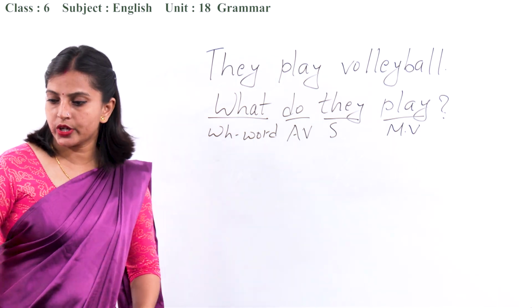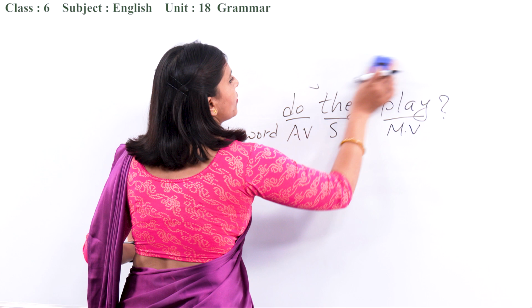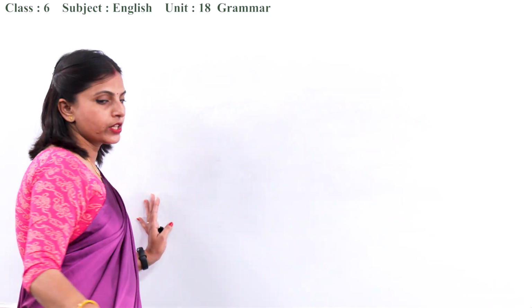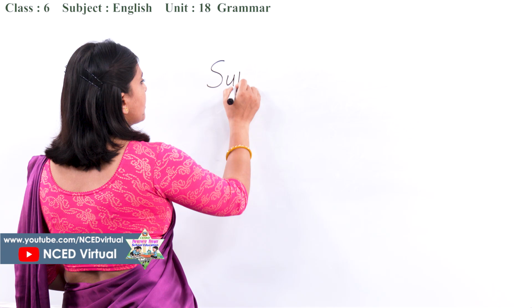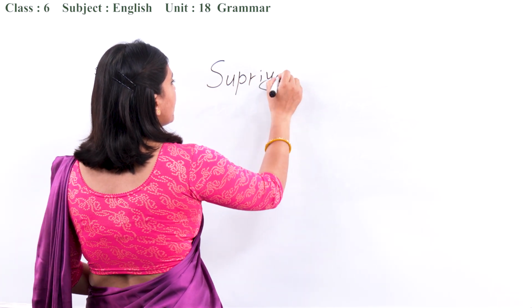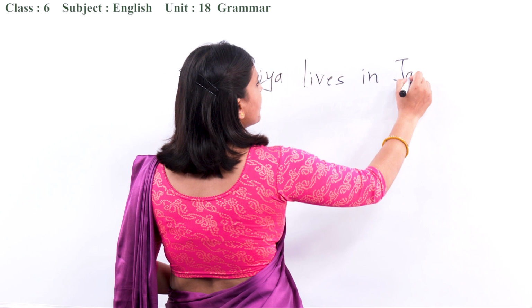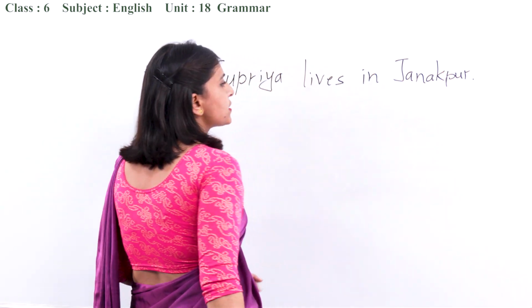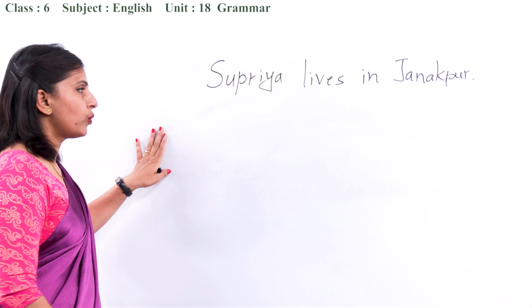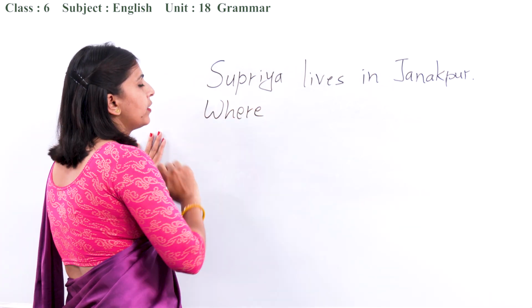Alright, so let us read the third statement. What is the third statement? Alright, Supriya lives in Janakpur. Okay, here we have to ask the question about place. So, which WH word has been used? Very good, where.